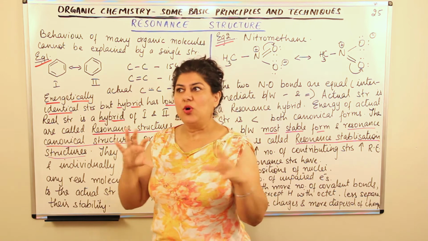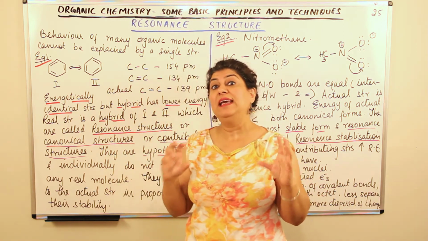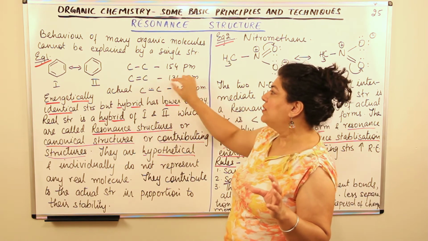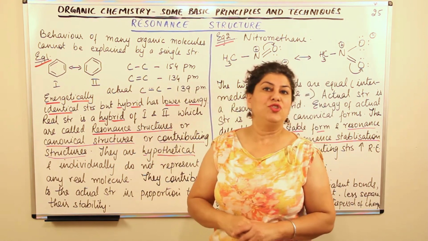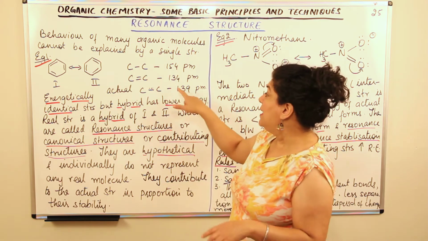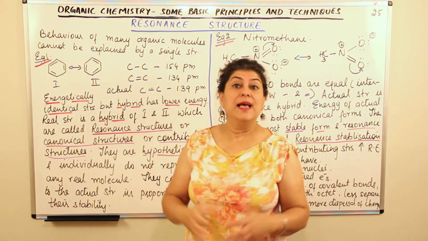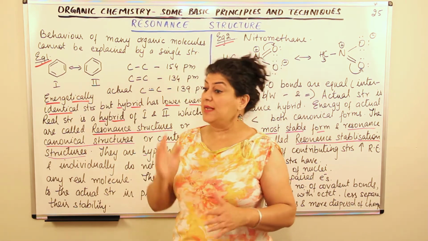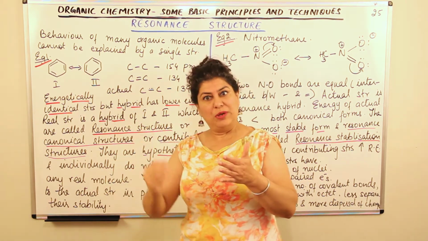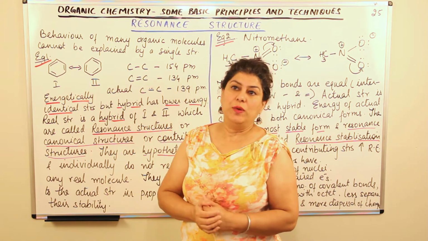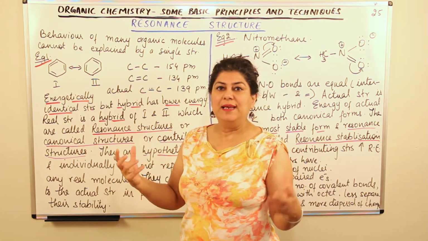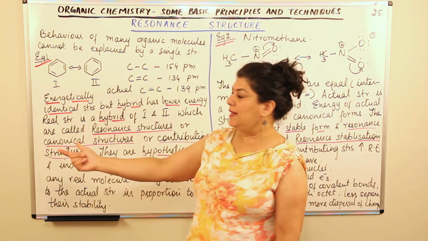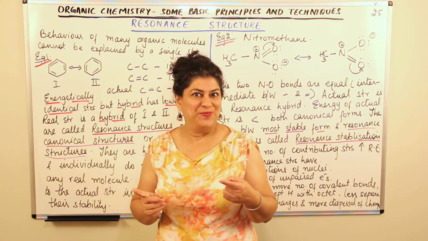But it was found that all the bonds have an equal length. All of them are neither 154 nor 134, they are somewhere in between these two, and that value is 139 picometers. The actual bond length in benzene is 139 picometers and all the bond lengths between each carbon are equal. It is as if in benzene, the carbons are behaving in a way that they do not know whether they are singly bound or doubly bound.